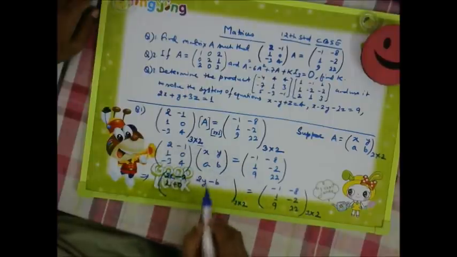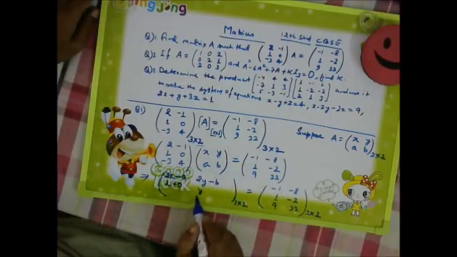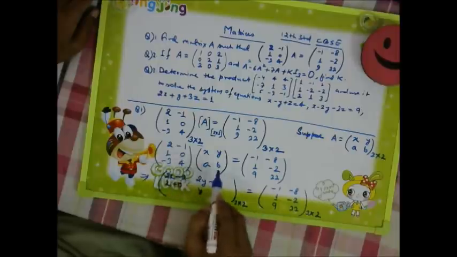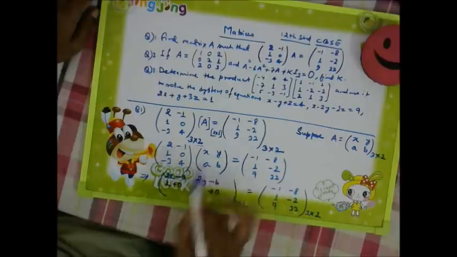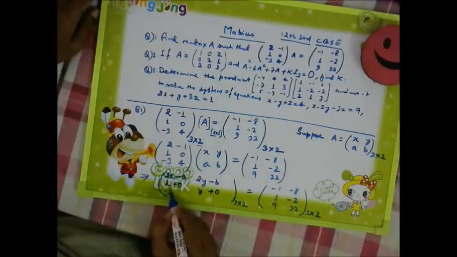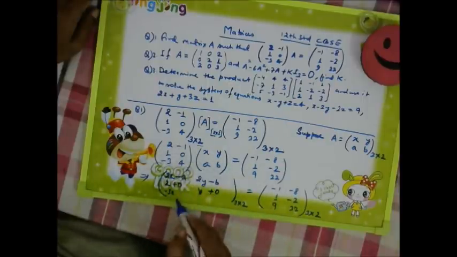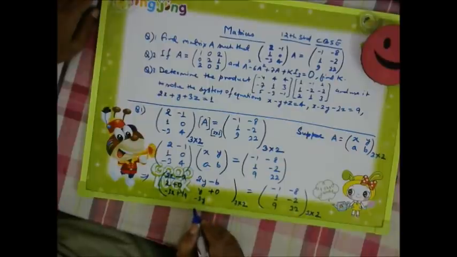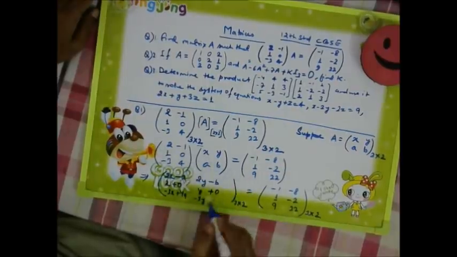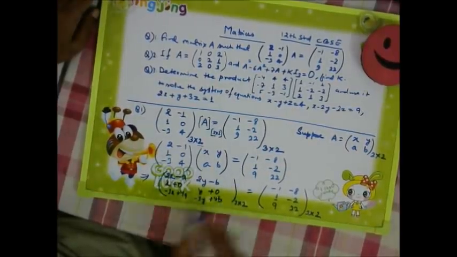Now 1 into Y, so it will give us Y, plus 0 into B, so it is 0. Now minus 3 into X, minus 3X, plus 4 into A, plus 4A, then minus 3 into Y, minus 3Y, plus 4 into B, so it is 4B.